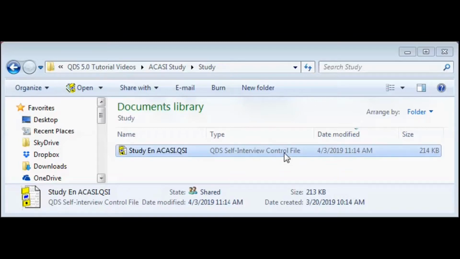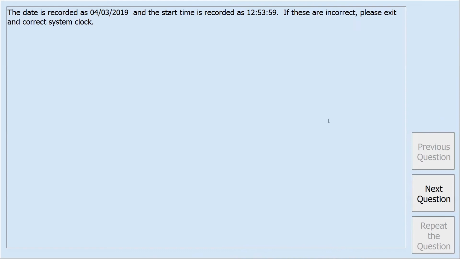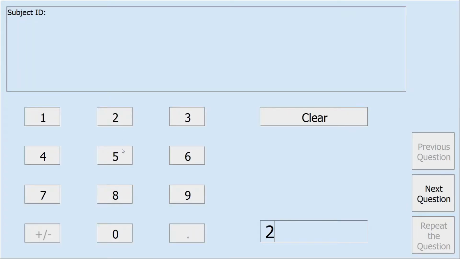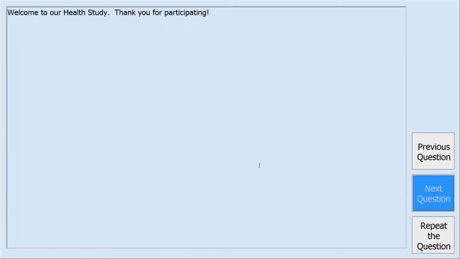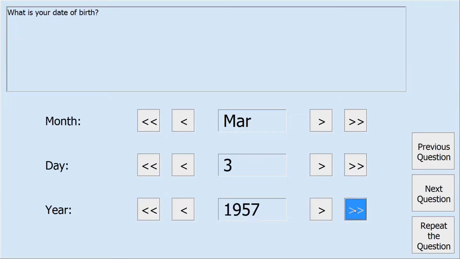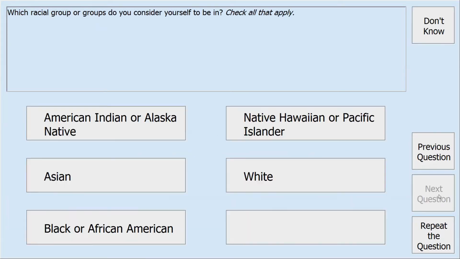Once we open the control file, ACASI will open to the first screen, which in this case is an information element. We're going to go ahead and respond to the first couple of items until we reach a point where we want to interrupt this particular survey.